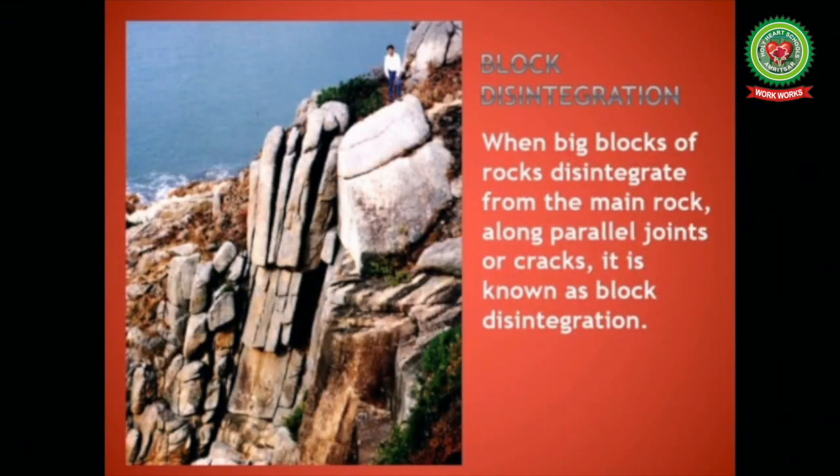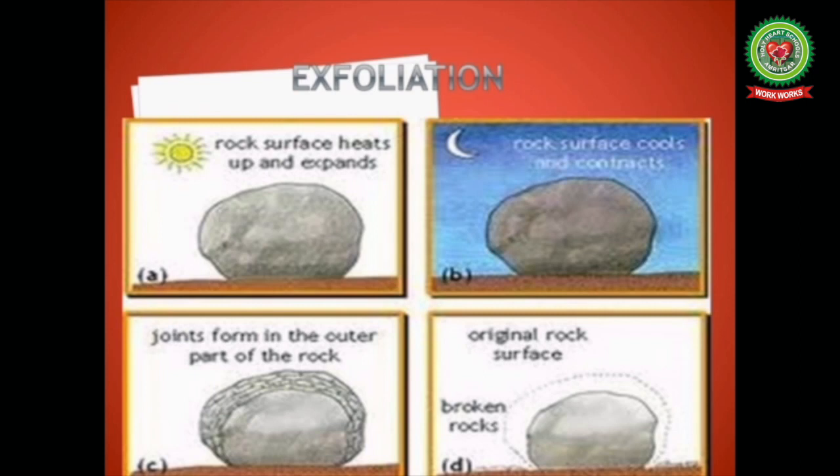Next is block disintegration. When big blocks of rocks disintegrate from the main rock along the parallel joints or cracks, it is known as block disintegration. Exfoliation: when the outer shell of the rounded rocks or the surface layers of the rocks become loose and peel off from the main rock, it is called exfoliation. This type of disintegration is similar to the peeled layers of an onion. Hence, it is also known as onion peeling.